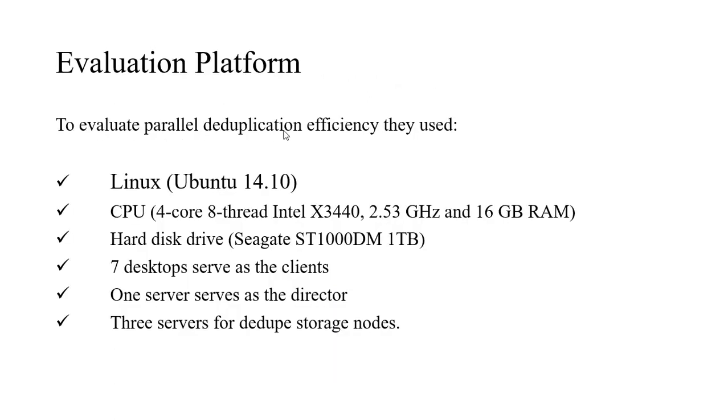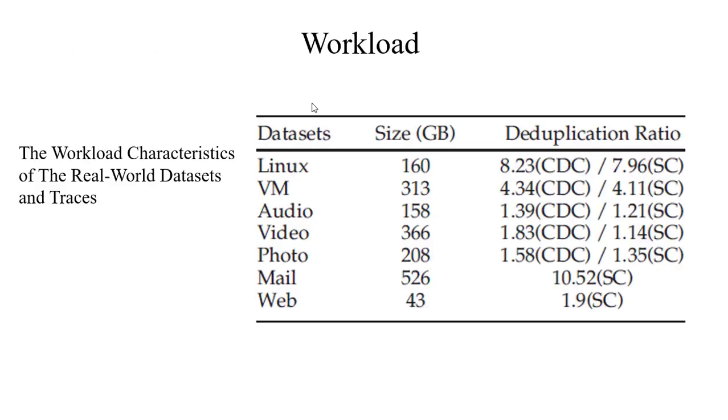Here they use a Linux CentOS desktop server as a client, one server as a director, and three servers for dedupe storage. Workload. Here they collect five kinds of real-world datasets and two types of application traces for their experiment. Here, the size column represents the original dataset capacity, and the deduplication ratio column indicates the ratio of logical to physical size after deduplication with 4 kilobyte fixed chunk size.